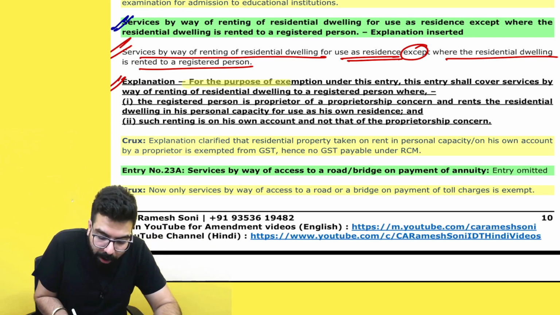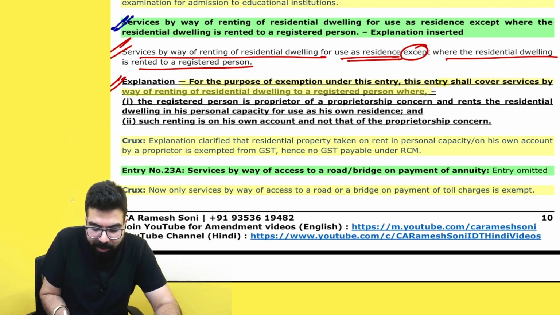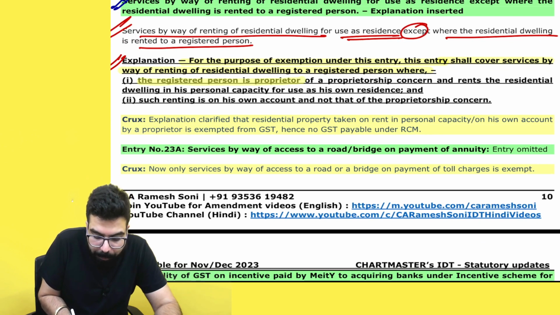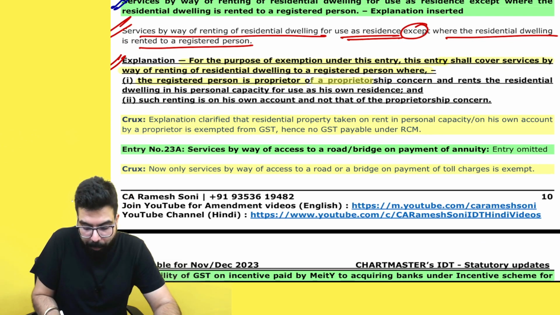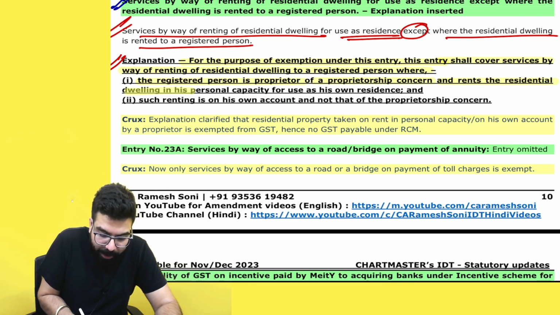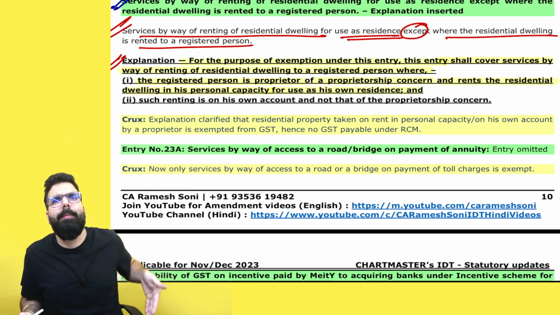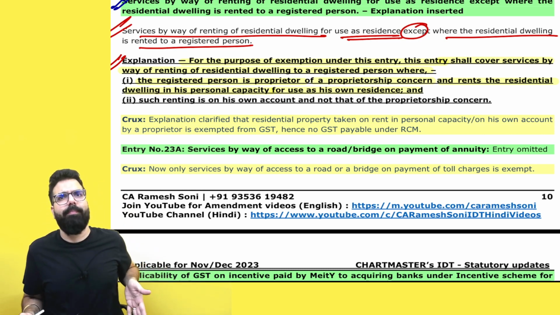See over here, for the purpose of this entry shall cover the services by way of renting of residential property where the registered person is a proprietor. I am proprietor of a proprietorship concern, which is Ramesh Soni classes, and rents the residential dwelling in his personal capacity for use as his own residence. I have taken this property for use of my own residence.